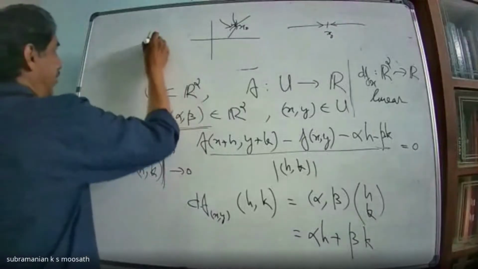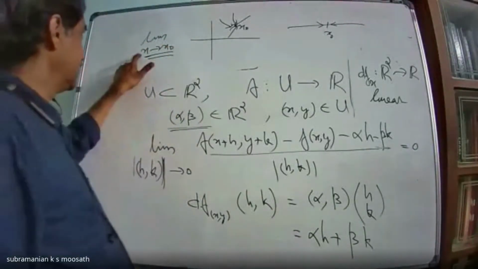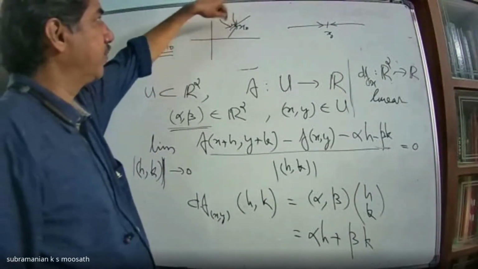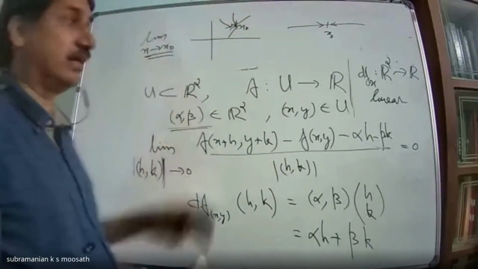In the case of R2, as limit x tends to x naught, this means x and x naught are points in R2. This means to reach x naught, I can approach from any path from x. That value must be the same. Then only you say that the limit exists.